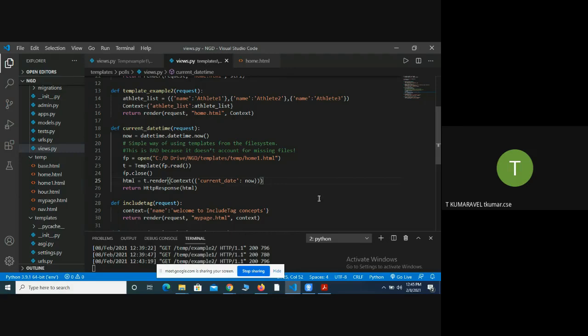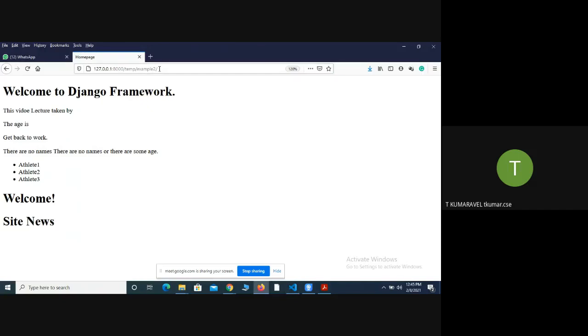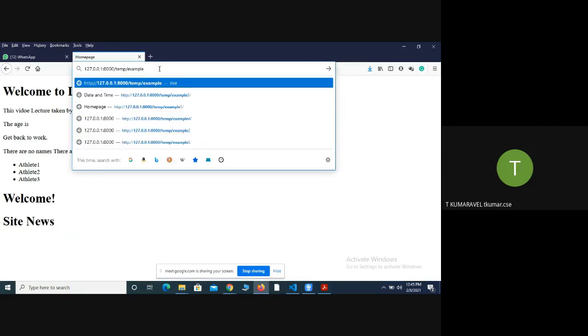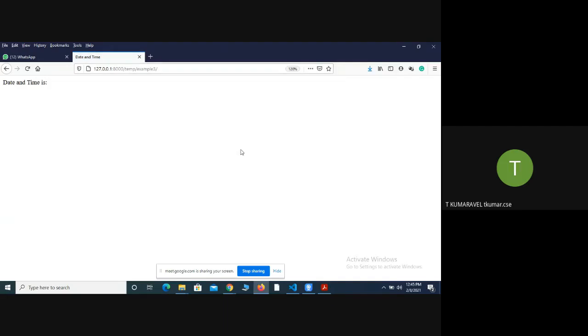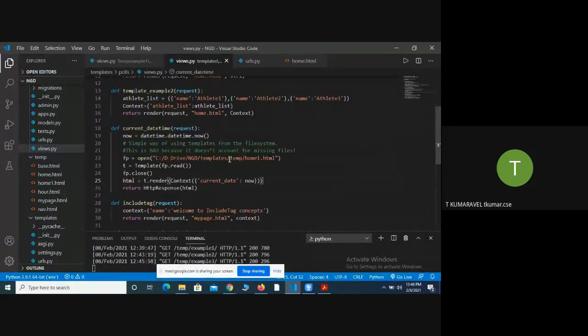Okay, so I will run the program, and you will get certain clarity. I will click the URL. Example number 3, I will invoke example number 3. Let's see what happens. Okay, Farhan, it will invoke. What information is there? Home1.html, you open that file.